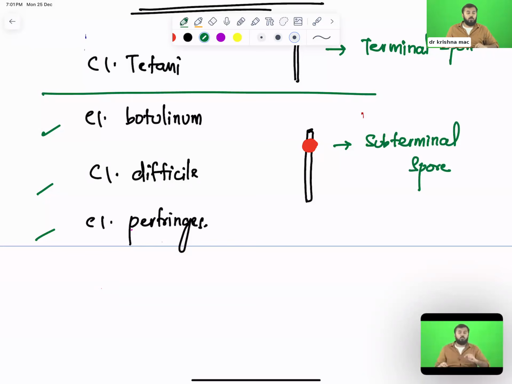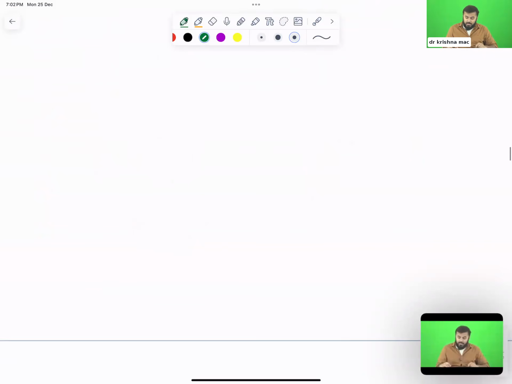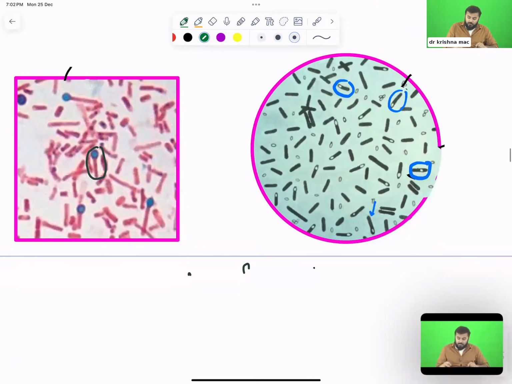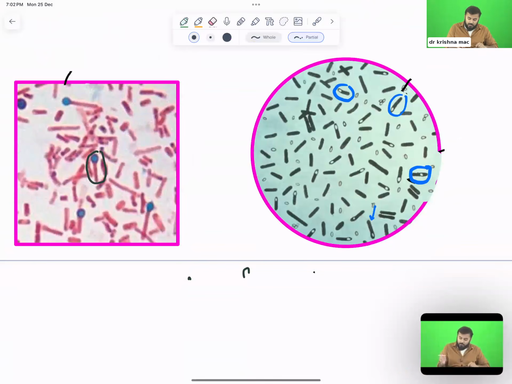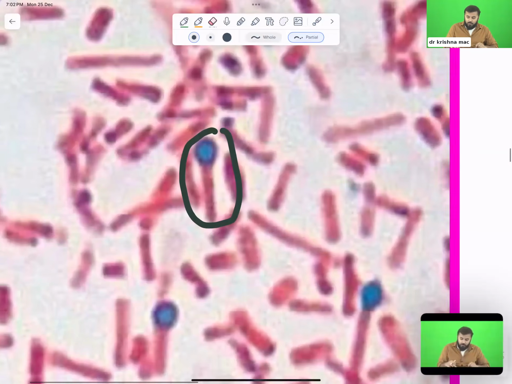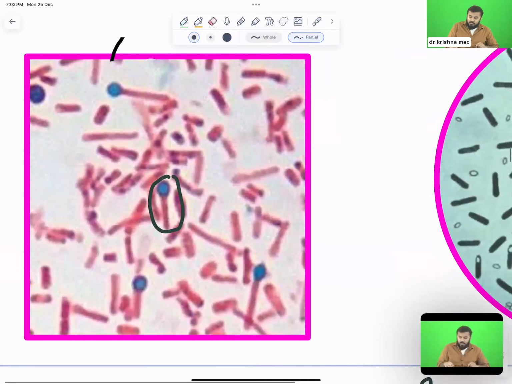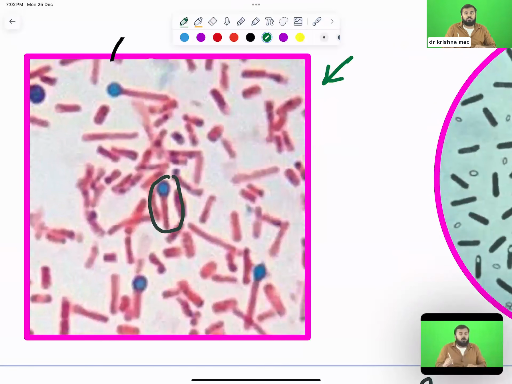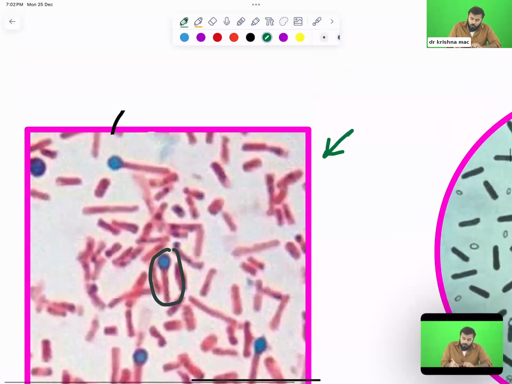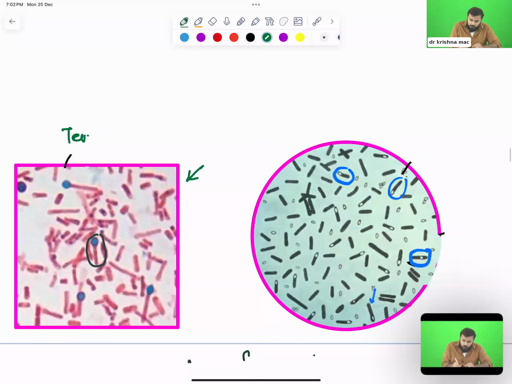Now I will show you the slides. In the exam, if these slides come, you should definitely answer, not miss a single question. Look at this, tell me what this is. Is this Clostridium tetani or the remaining species? Just by looking at the spore, you should tell me the answer. Very good. How? Because it is having what kind of spore? It is having a terminal spore.